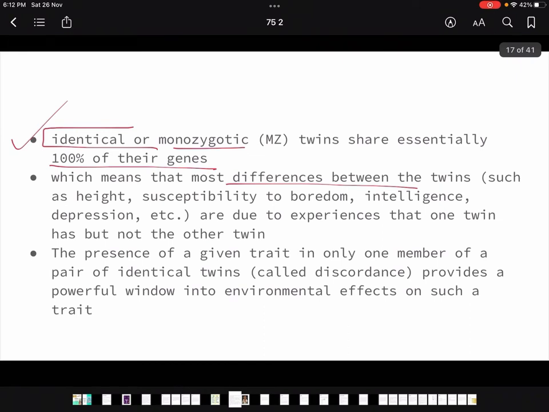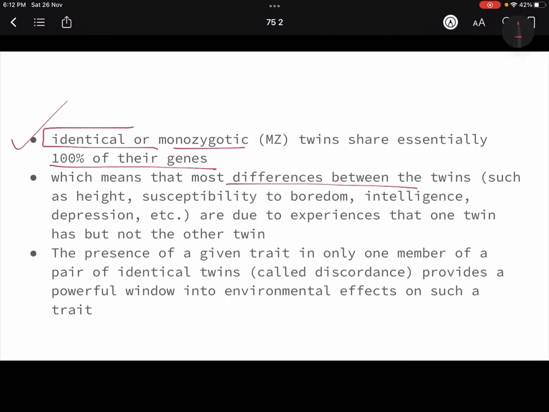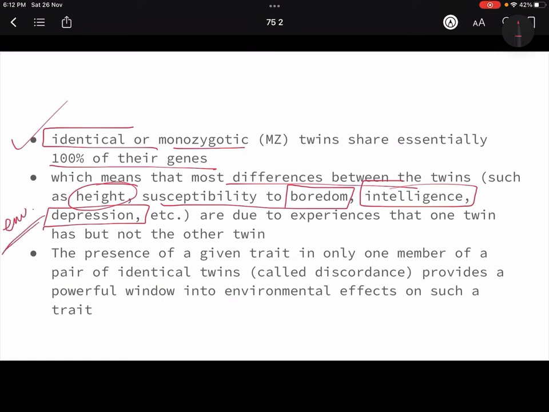So in identical twins' case 100% of the genes are same. But if there is any difference in them, for example, difference in height, how much one person gets bored, or how much one is intelligent or not, whether one develops depression or not, these are things that can be attributed to their environment, right? So the presence of a given trait in only one member of the pair, for example depression, where one person has depression and the other is not having depression, is called discordance.